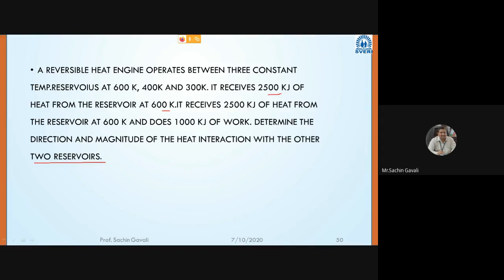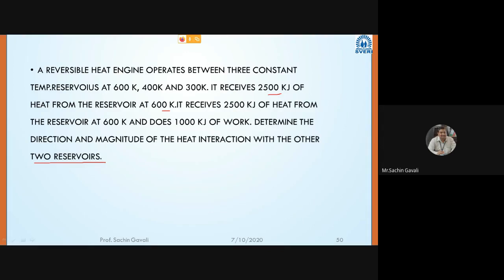Can anybody of you solve, or do I have to solve directly? Shall I give time? If somebody wants time, then I will wait for 2 to 3 minutes. Otherwise, I will give the solution.